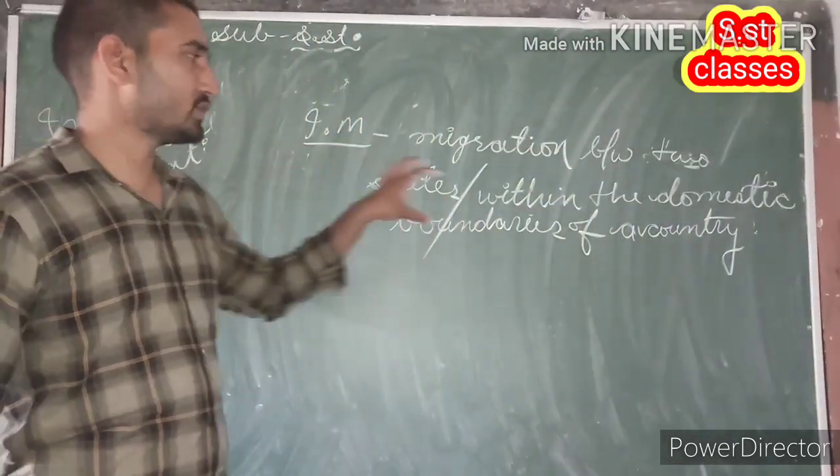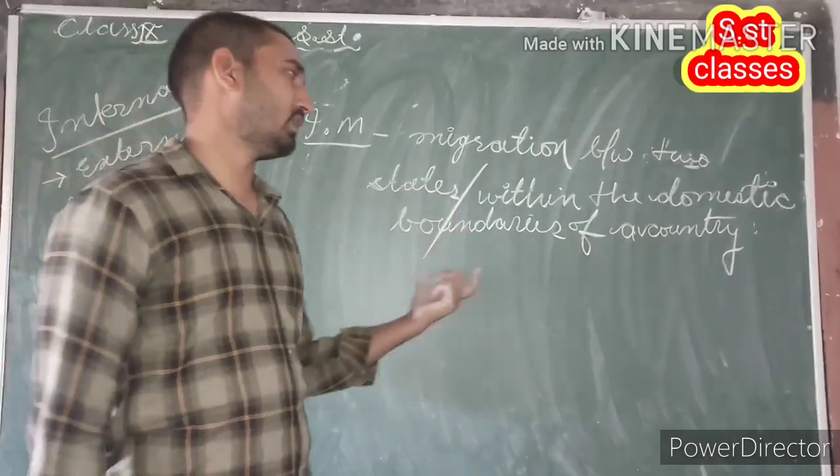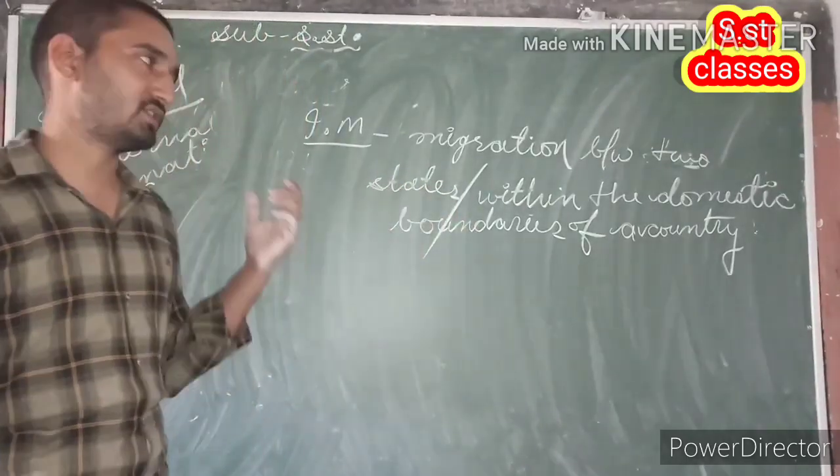So the migration between two states or migration within the domestic boundaries of a country is known as internal migration.